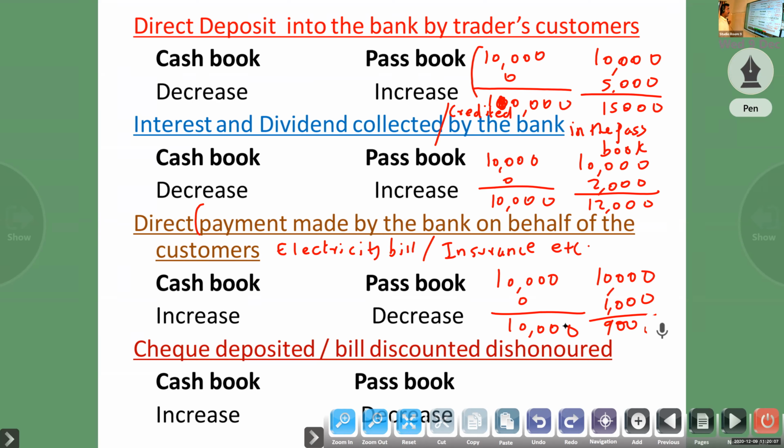Okay, payment made. But one thing you have to remember: direct deposit by the customer into the bank means our passbook will increase. Here, payment made by the bank on behalf of the customer. Customer here means the business. On behalf of the customer, the bank made the payment, but it is implied that we didn't get any information from the bank. So in this case, passbook decrease, cash book increase.